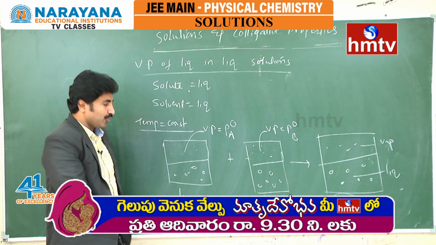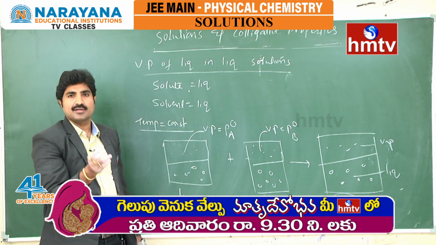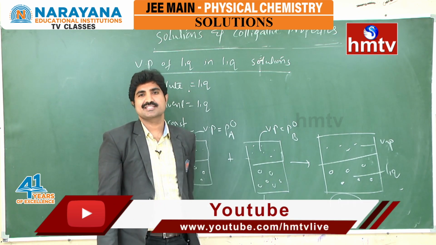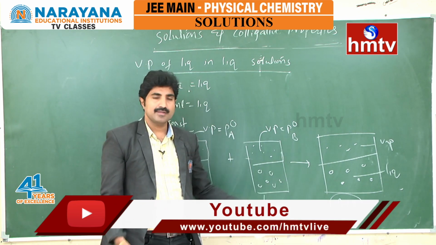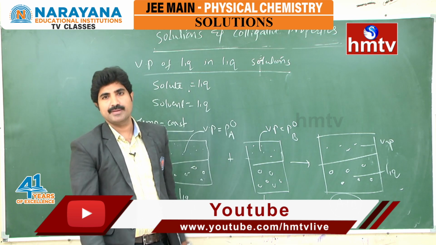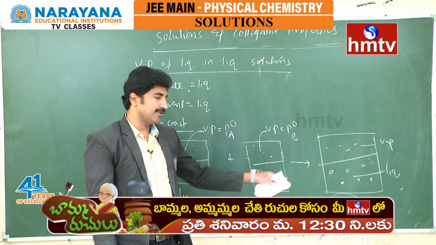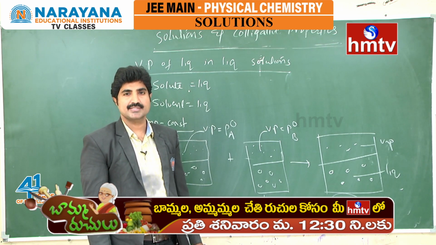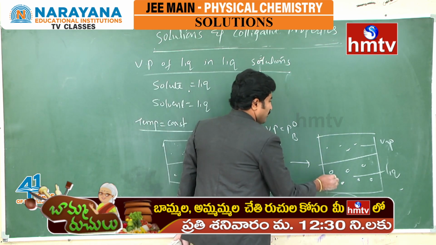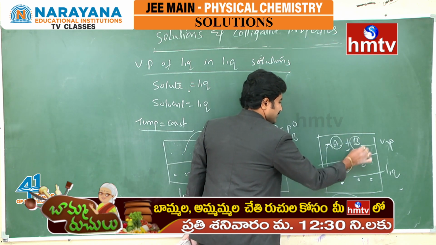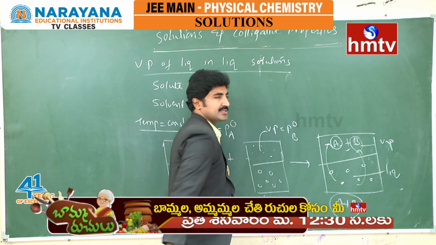In liquid A, only A molecules have escaping tendency. In liquid B, only B molecules have escaping tendency. But in the liquid A plus B mixture, liquid A has some escaping tendency and liquid B also has some escaping tendency. By this, both vapor molecules come: A vapor molecules, similarly B vapor molecules.